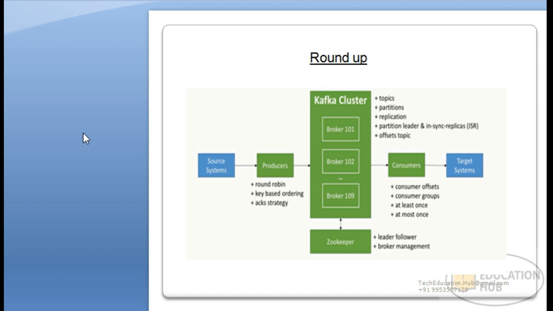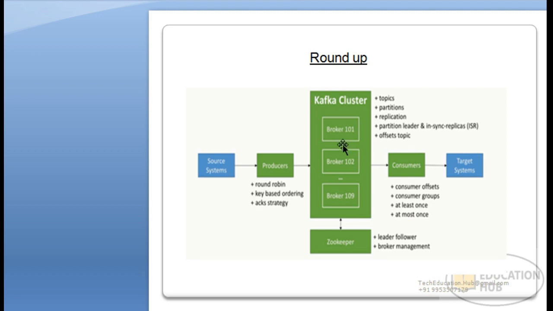So let's have a quick roundup of my Kafka working flow for each of the components. Here we can see on our left hand side, we have a source system. The source system can be any sensor data, IoT data, or any real-time streaming data, which is producing the data. Here is your producer, which takes the data from the source system and, in the fashion of round robin, key based ordering or acknowledgement based ordering, whether you want acknowledgement from the consumer system or not, the producer will send the data to the Kafka cluster.